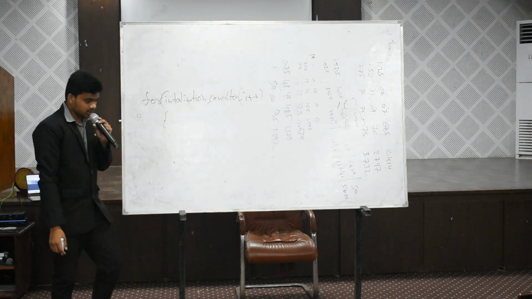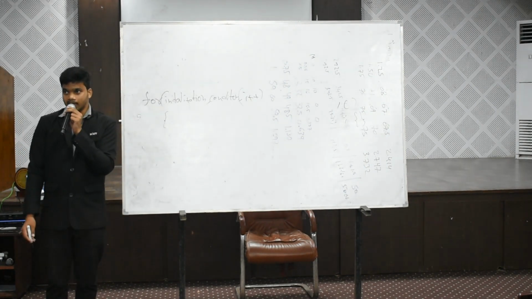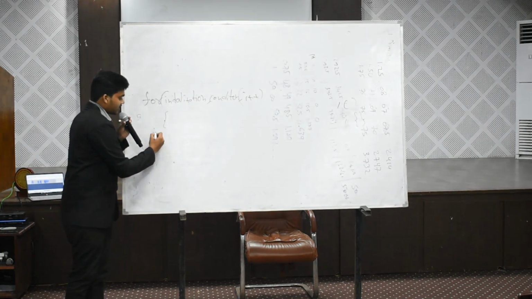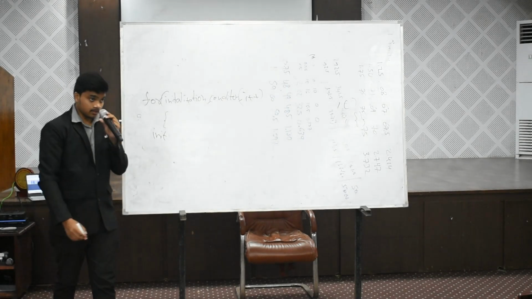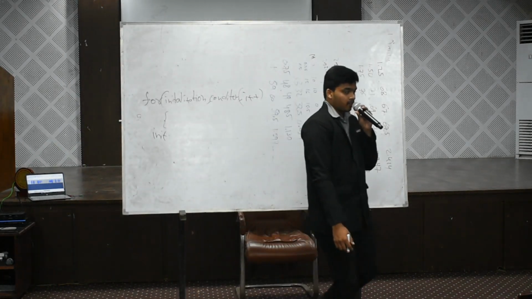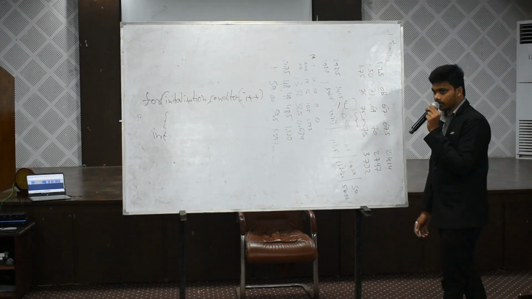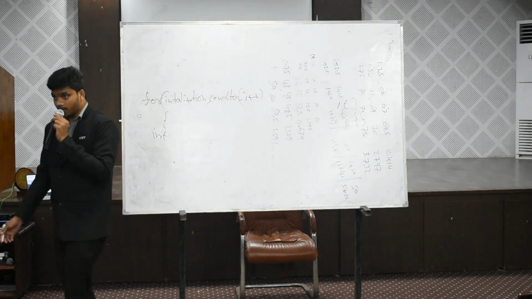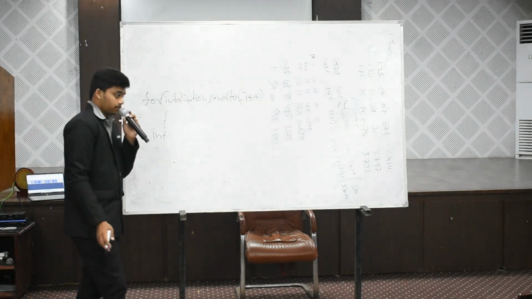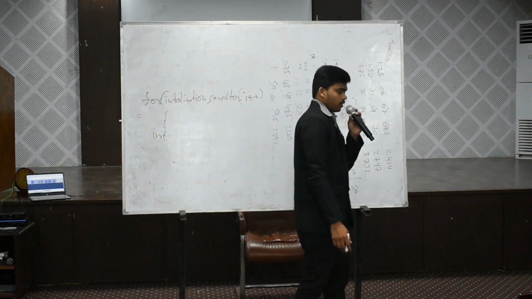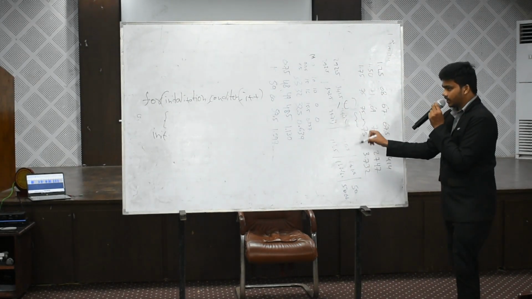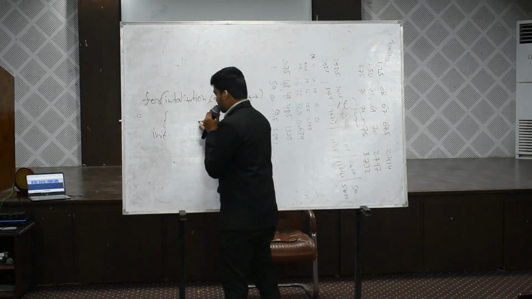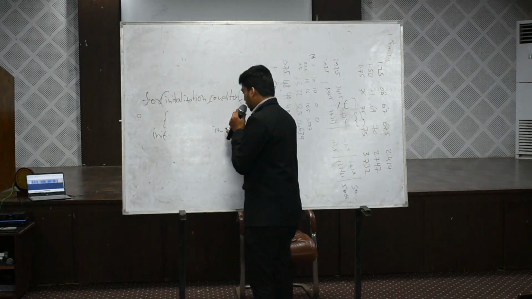This is for loop. Next, while loop. Syntax of while loop. Can anyone tell? First, it will initialize some value. Afterwards, it will check the conditions. Afterwards, it will print the statements and it will increment or decrement. Next, do while loop. First, we have to initialize the value. Afterwards, we have to write some statement, and at last, we have to write some conditions. After the statement, we have to write the increment or decrement operator.